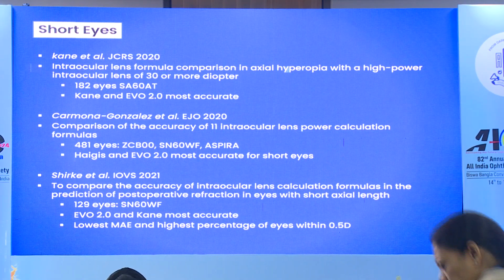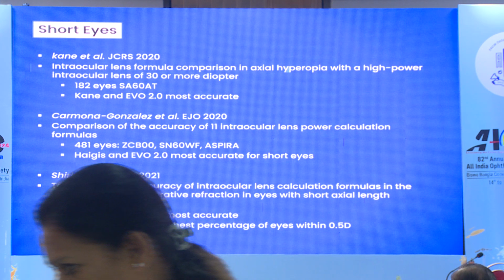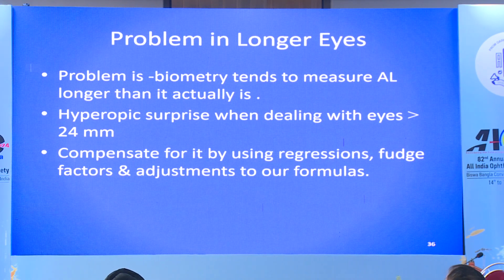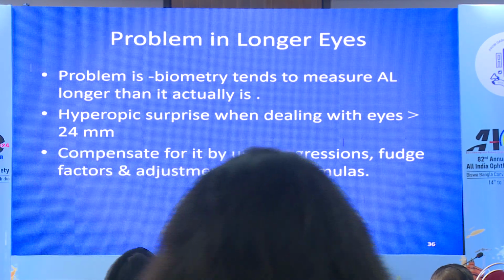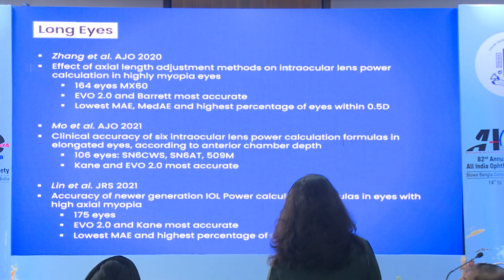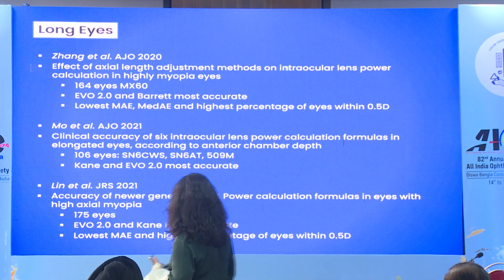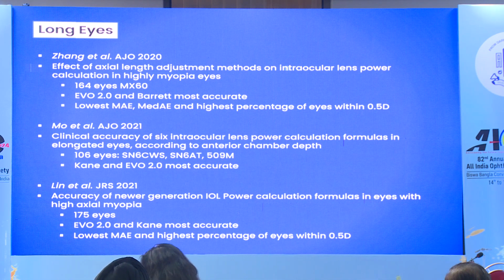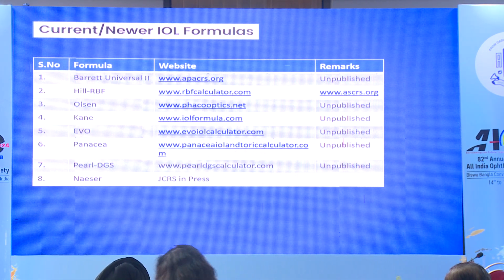In shorter eyes, these are the various studies which have been published, and they found that after Hill RBF and Barrett, even the Kane formula and Kane EVO are giving us good results. What is the problem in longer eyes? We get hyperopic surprise because the biometry tends to measure axial length longer than it actually is. So in longer eyes also, the older generation, third and fourth generation formulas are not giving good results, and we are slowly switching over to Barrett, Hill RBF, EVO, and Kane formulas. And mind you, all these formulas are free of cost, available on the website. You can go there, feed your data, and get the results.